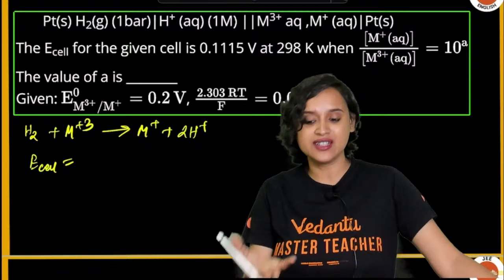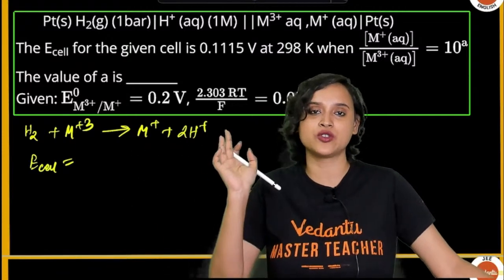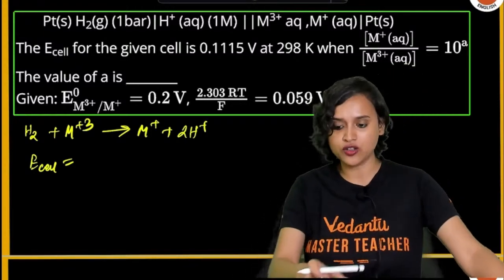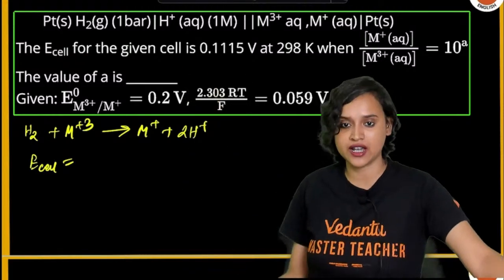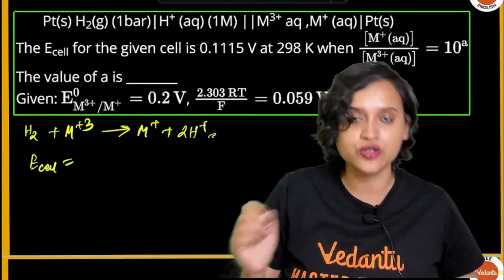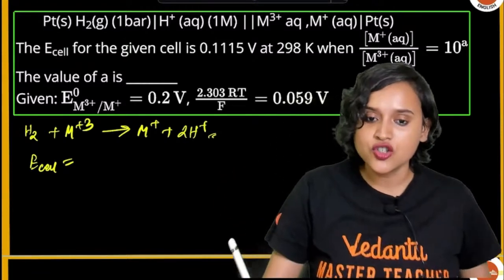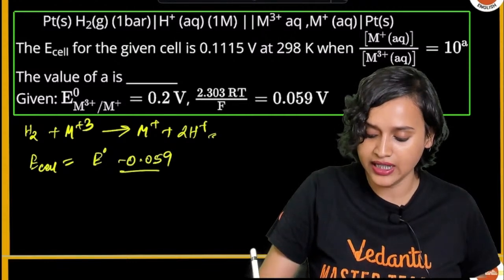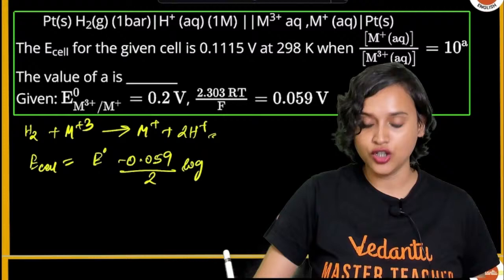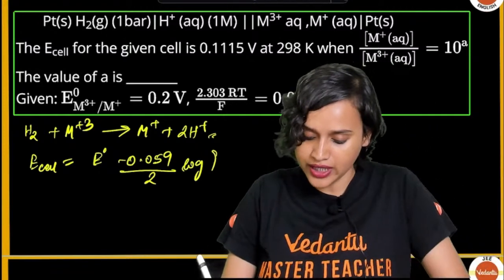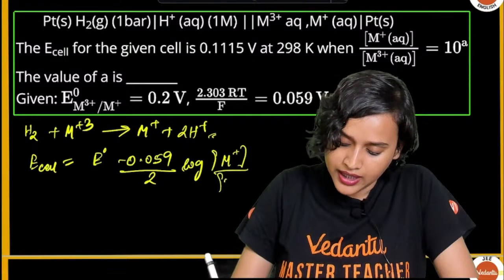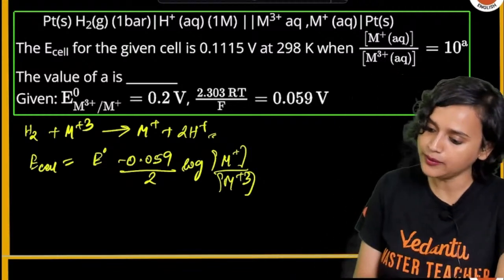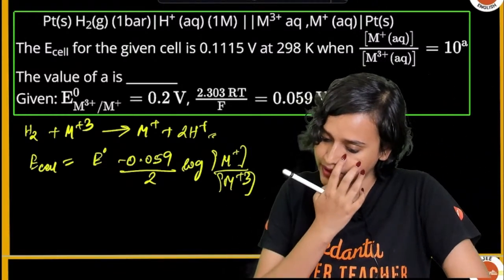Slightly annoying, isn't it? Exactly the same formula is what you have to use. So anyway, E cell. How did I get to this equation? If you write down the half reactions and then find the overall reaction, this is going to be the overall reaction, okay? So E cell here is equal to E naught minus 0.059 divided by 2, then log of M plus on the product side divided by M plus 3 on the reactant side. Correct?